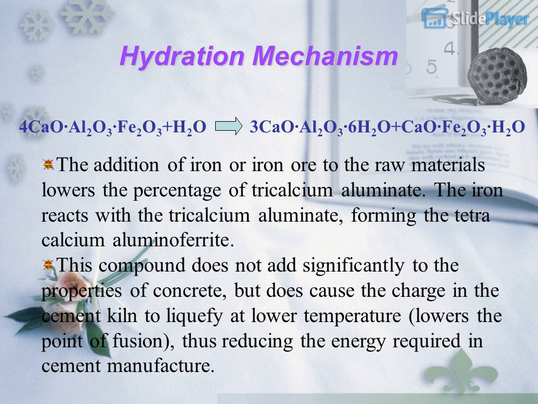The iron reacts with the tricalcium aluminate, forming the tetracalcium aluminoferrite. This compound does not add significantly to the properties of concrete, but does cause the charge in the cement kiln to liquefy at lower temperature, lowers the point of fusion, thus reducing the energy required in cement manufacture.